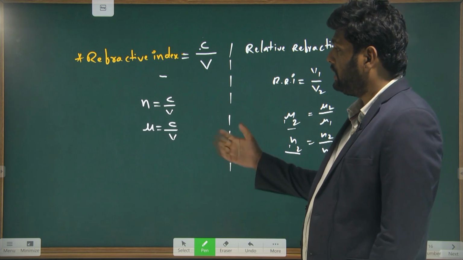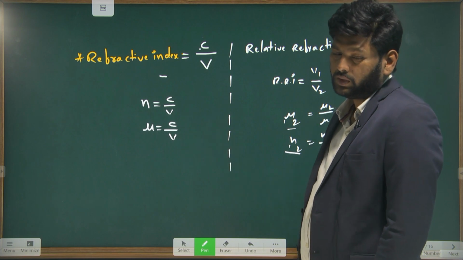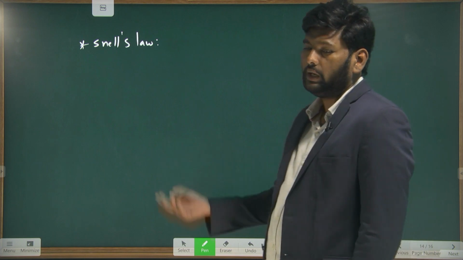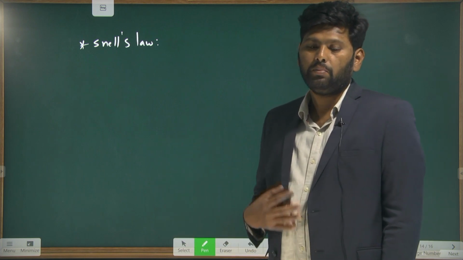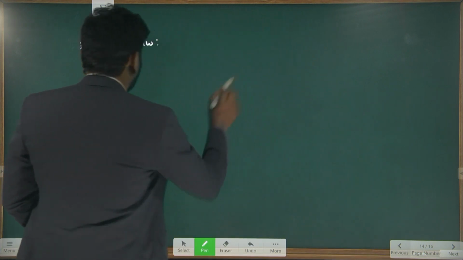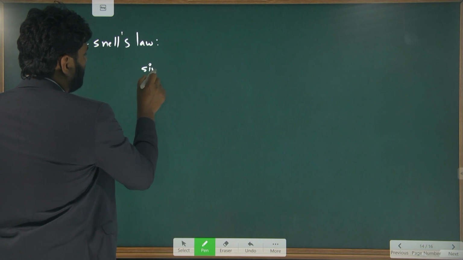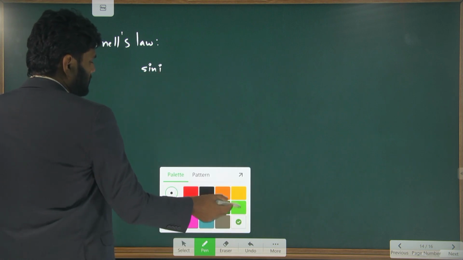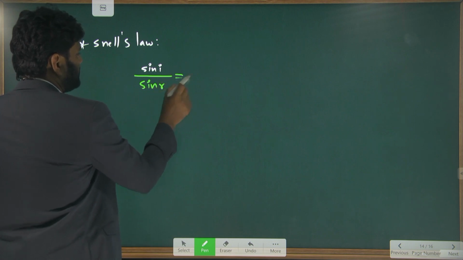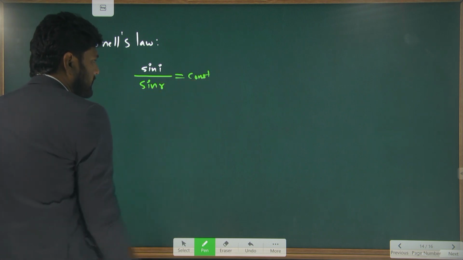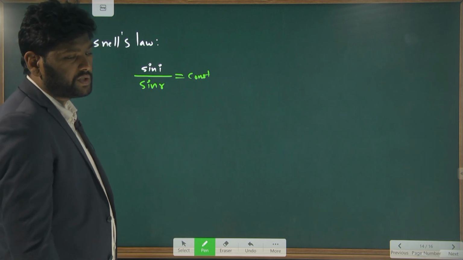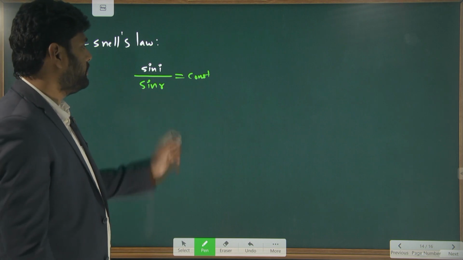We have given a relation of refractive index by using the speeds. But whereas Snell's law is giving the relation of refractive index by using the angles. What is that angle? It is telling that the ratio between sine function of angle of incidence and sine function of angle of refraction is equal to a constant. Understand? The ratio of sine of the incident angle and sine of the refracted angle is equal to a constant.